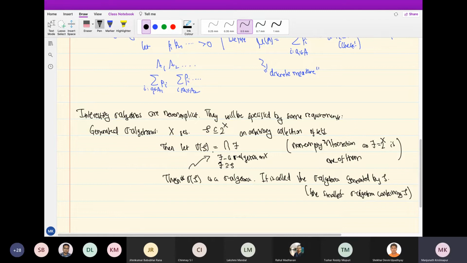And does such a smallest sigma algebra exist? Yes, it will be defined like this. So this is a well-defined thing since the intersection is a non-empty intersection.